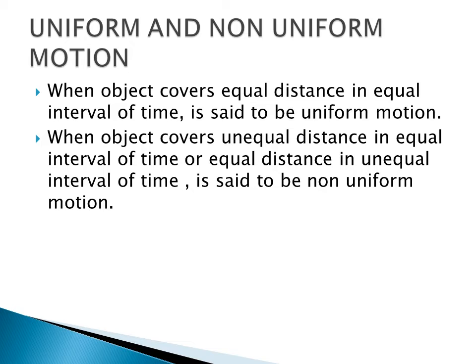Suppose a student is going to school from his home in 15 minutes and his home is 5 kilometers away from the school, and daily he follows the same routine. It means he is performing uniform motion. Sometimes he takes more or less time than the 15 minutes. It means he performed non-uniform motion. So non-uniform motion means when an object does not cover equal distance in equal interval of time. It means it is non-uniform motion.